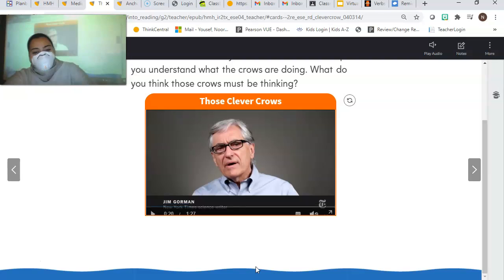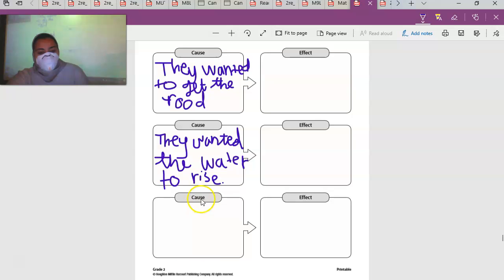So, the last cause is, why did he use the stick? What was the cause of using the stick? To get the food. Very good. So write that here. Just say he used the stick, and then here, to get the food. He used, or maybe not he, the crow. Let's say that. Or the clever crow.